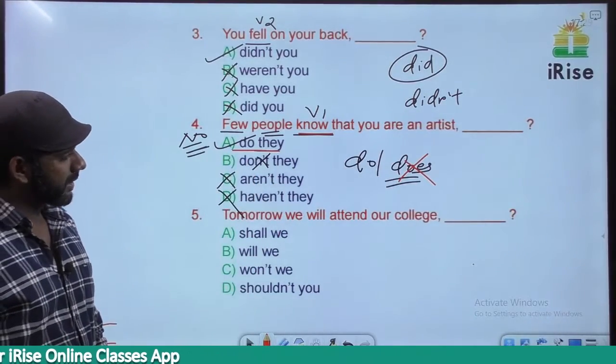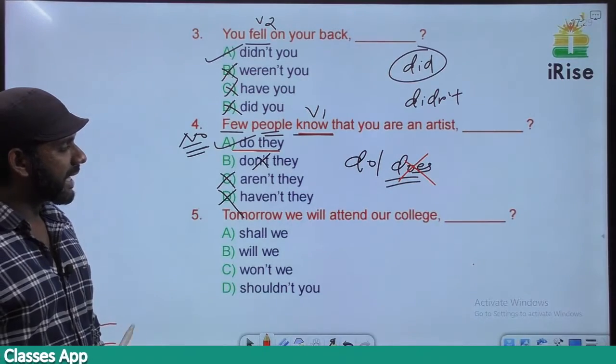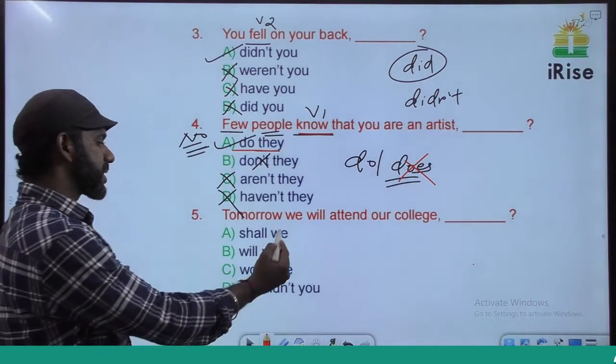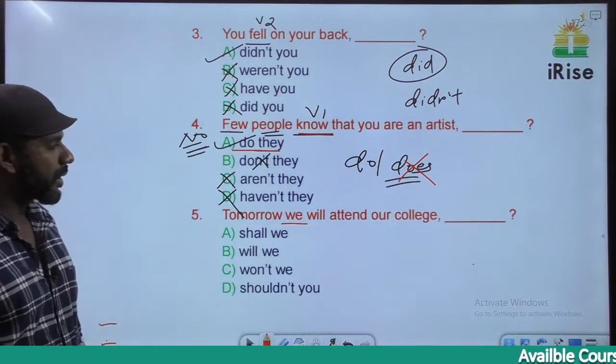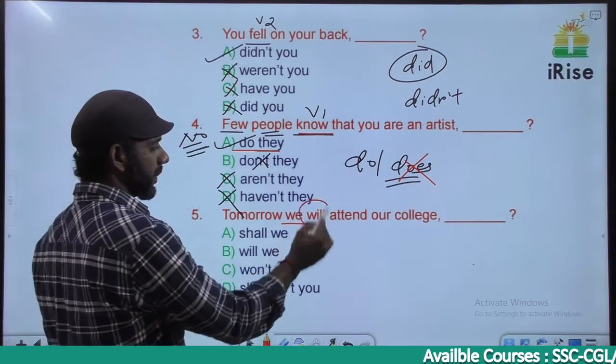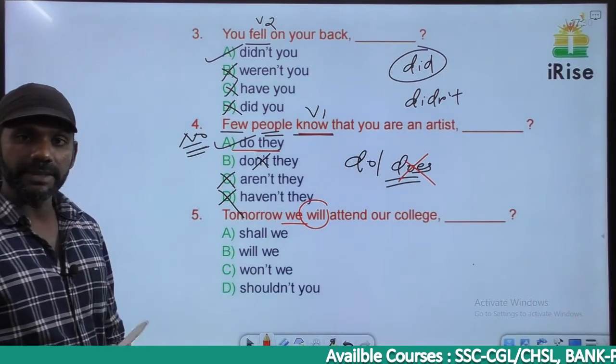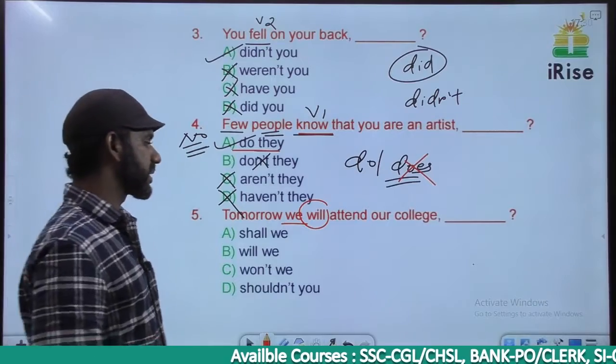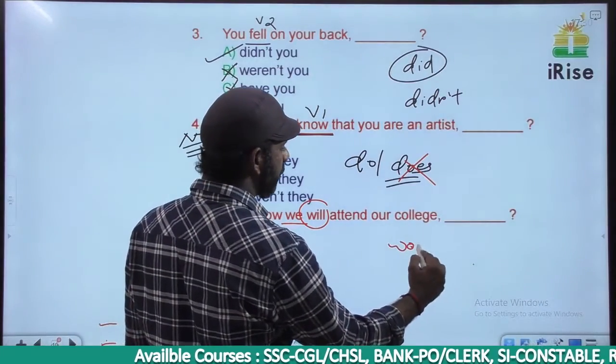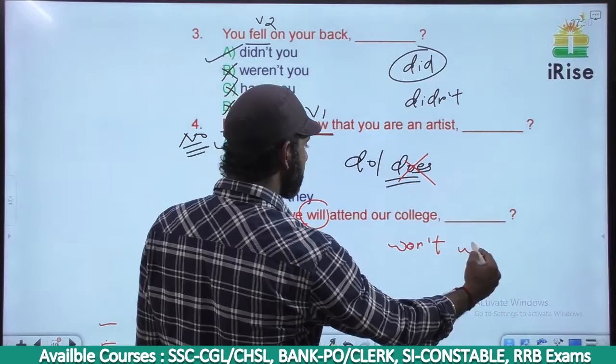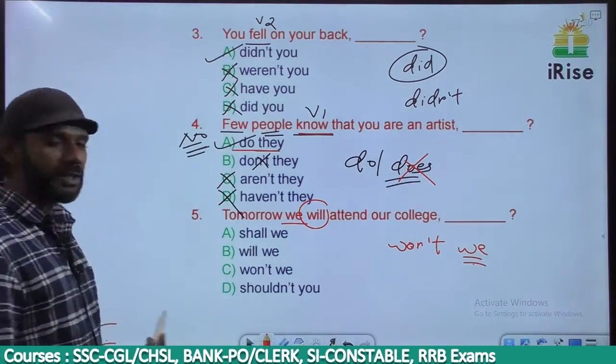The next one. Tomorrow we will attend our college. The subject here is we. The auxiliary verb in this sentence is will. There is no negative term in the sentence. In the tag there must be a negative term. Will not, short form is won't. The subject here is we, so it must be won't we.